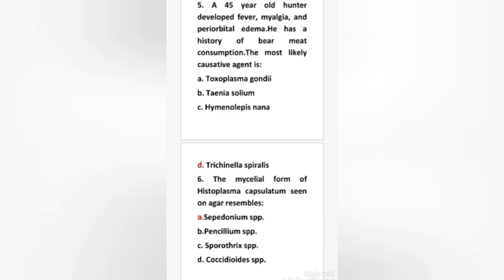Cepedonium species are saprophytic molds that do not have a yeast phase and produce large spherical tuberculate macroconidia like Histoplasma capsulatum. Histoplasmosis is a chronic granulomatous infection primarily found in the lungs that invades the reticuloendothelial system. Infection occurs via spores released from decaying bird or chicken droppings that are inhaled when disturbed. So here the right answer is option A. The mycelial form of Histoplasma capsulatum seen on agar resembles Cepedonium species.